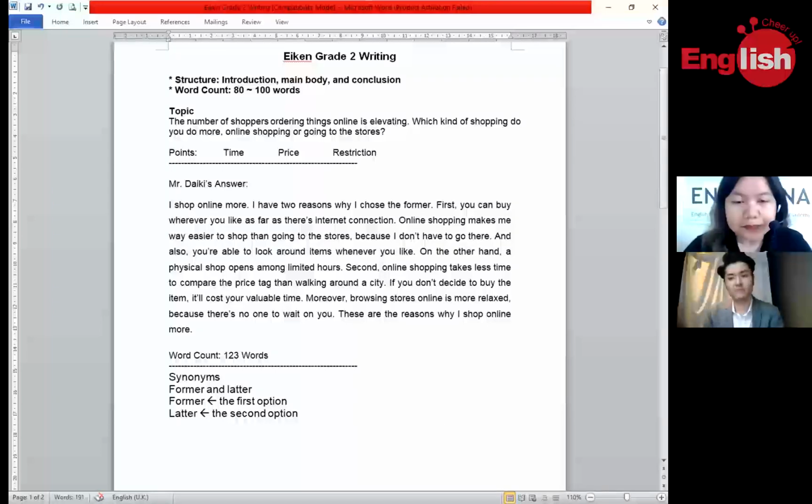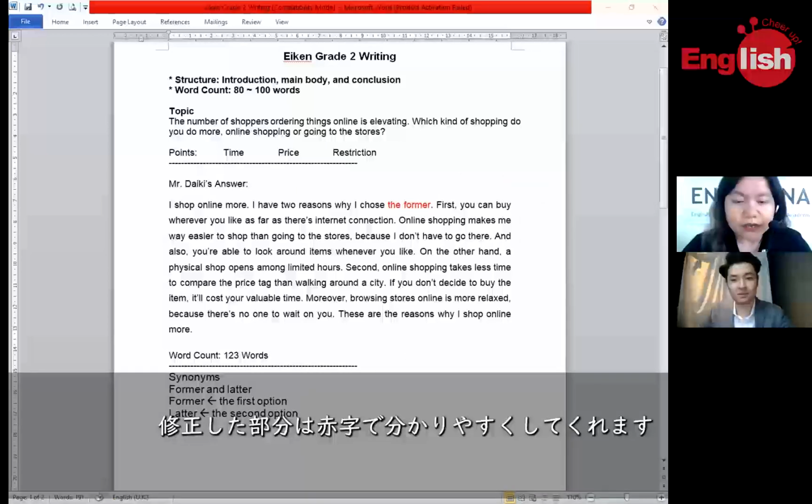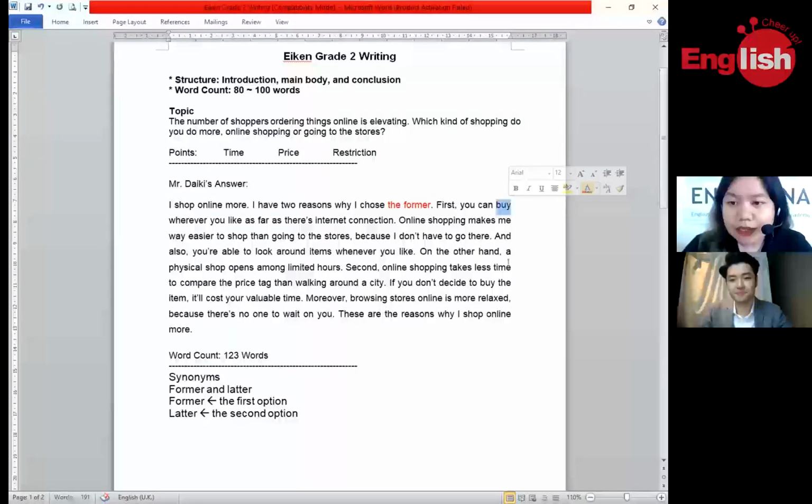Let me just highlight those words that we have corrected. So, first you can buy wherever. Instead of using wherever you like, we can change this to wherever you are.